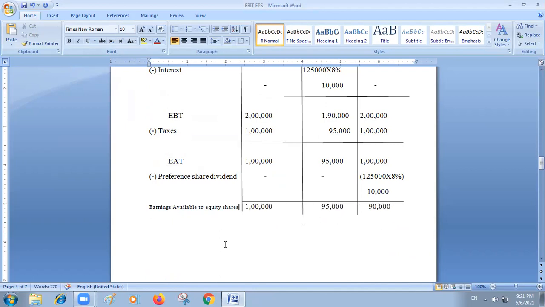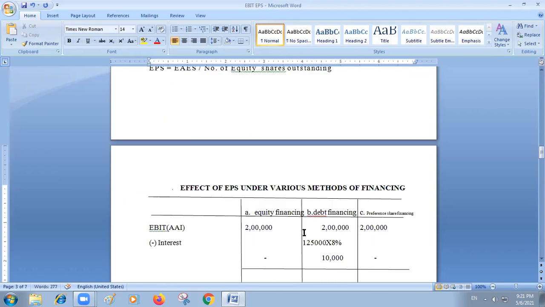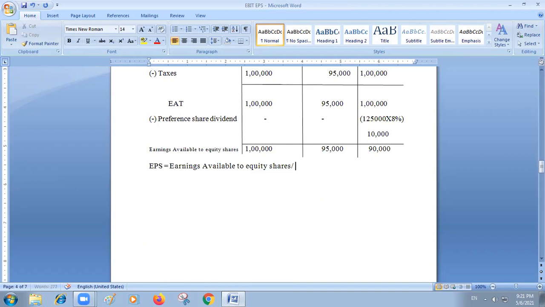Okay. Now, how to calculate EPS? As you all know, EPS is equal to earnings available to equity shares by number of equity shares. This way you can calculate.